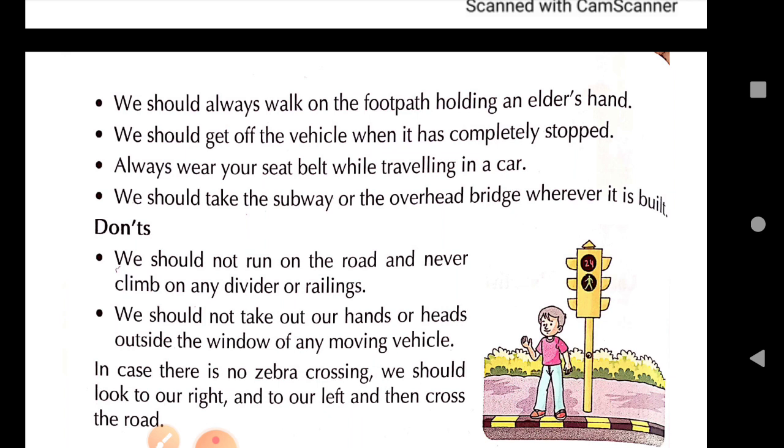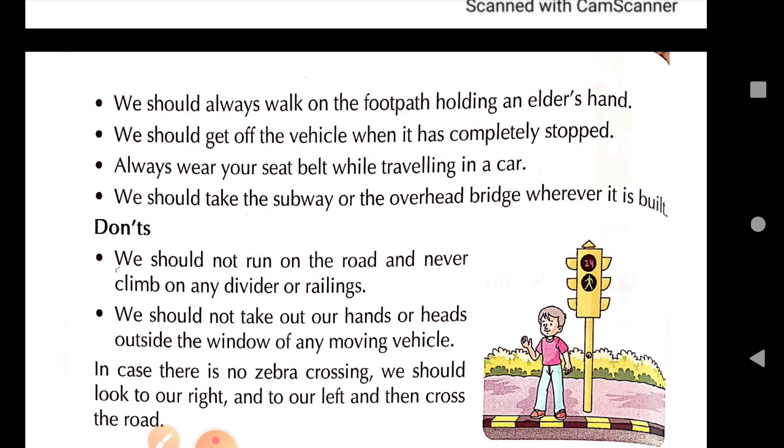And at many places, in many cities, it is important for the pillion rider also. That means the person who is sitting at the back also has to wear a helmet. And in many places it is essential for cycle riders also to wear a helmet, because head injury is very fatal.